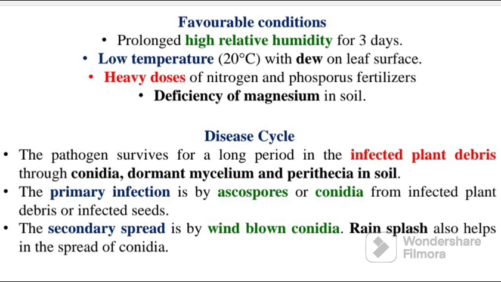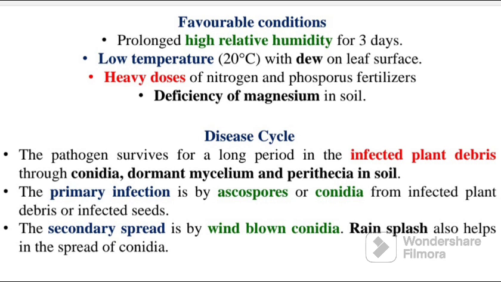If we talk about favorable conditions: prolonged high relative humidity for 3 days, low temperature of 20 degrees Celsius with dew on the leaf surface, heavy doses of nitrogen and phosphorus fertilizers, and deficiency of magnesium in the soil. This is very important, deficiency of magnesium.